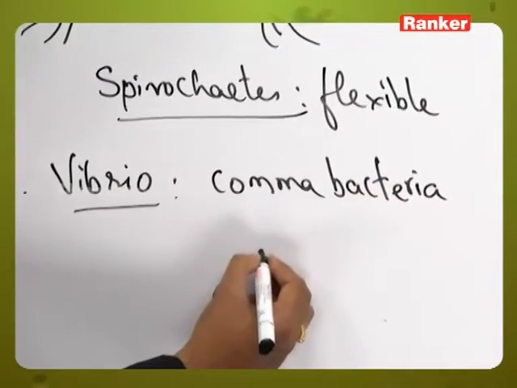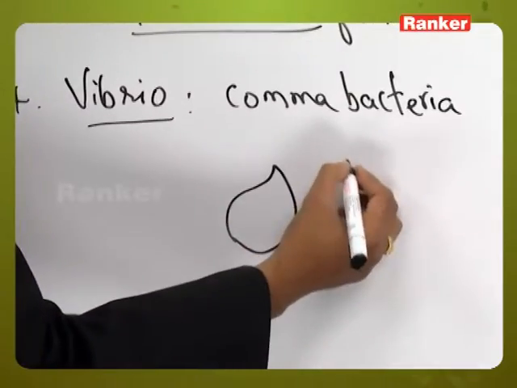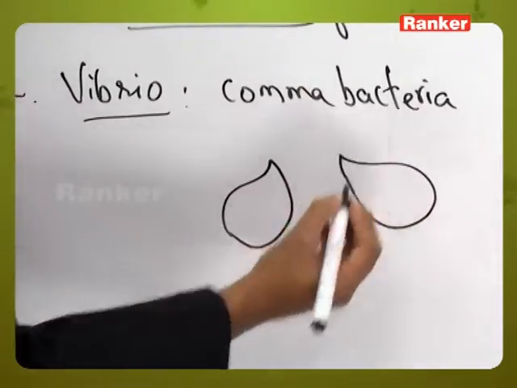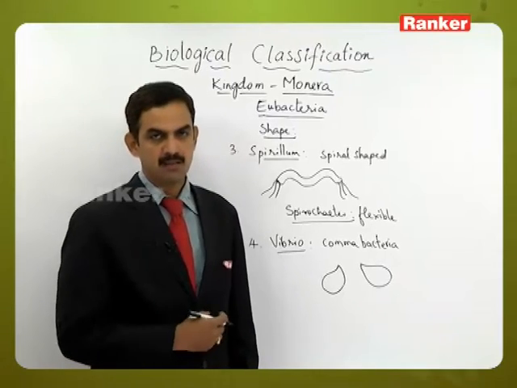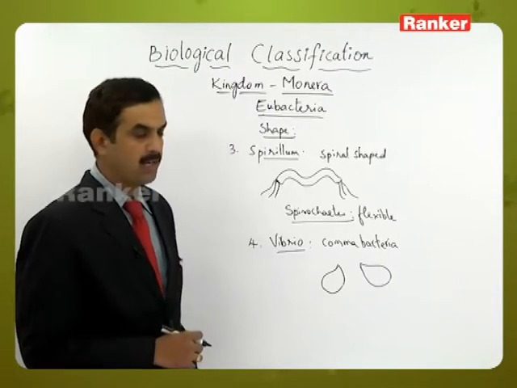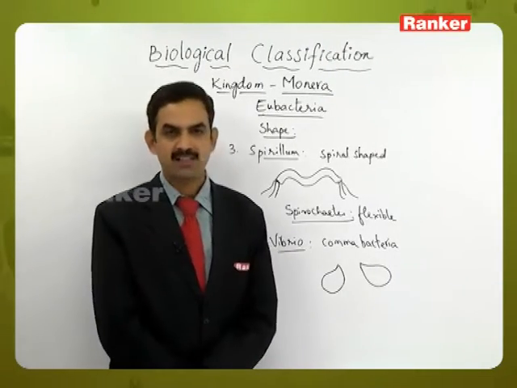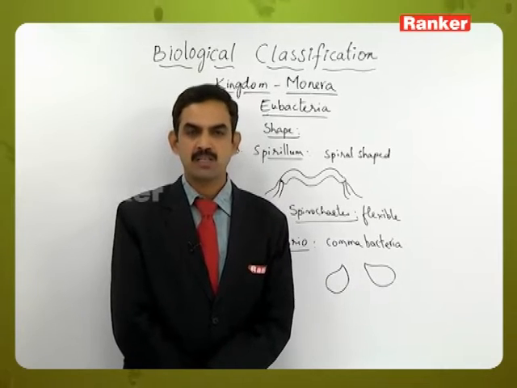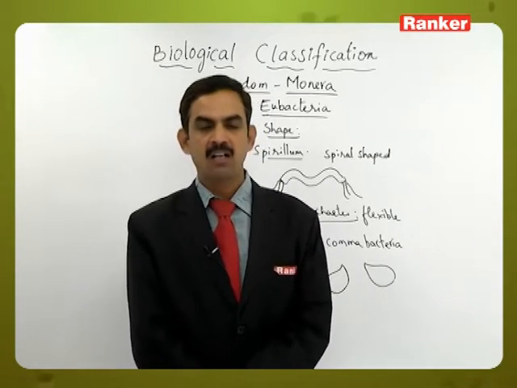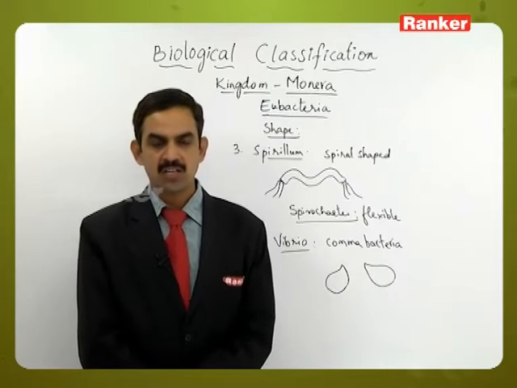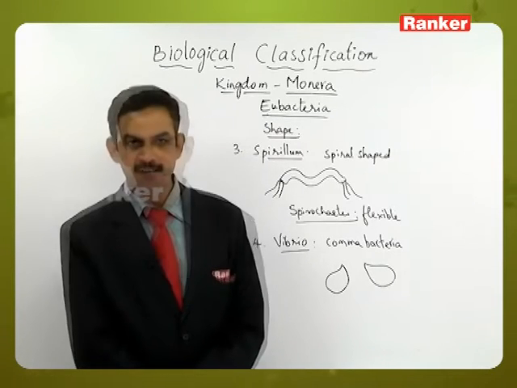So the structure appears to be like this. This type of shapes are being exhibited by different groups of bacteria. But at the same time, there are some bacteria which will exhibit some special feature, that is they have the ability to change their shape based on the nutrition available and the environment in which it is present.